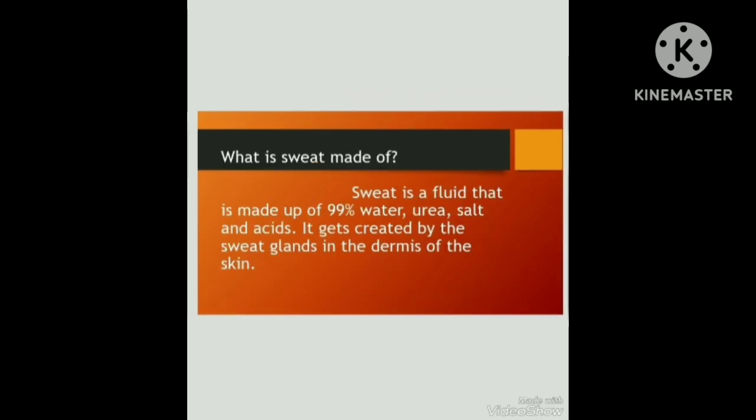What is sweat made of? Sweat is a fluid that is made up of 99% water, urea, salt and acids. It gets created by the sweat glands in the dermis of the skin. Now, see the video. It explains the details of sweat gland formation.